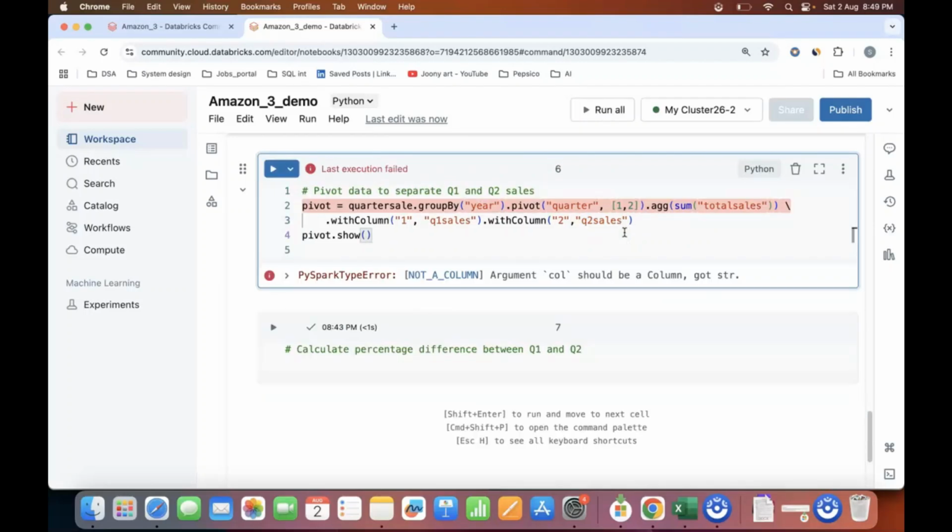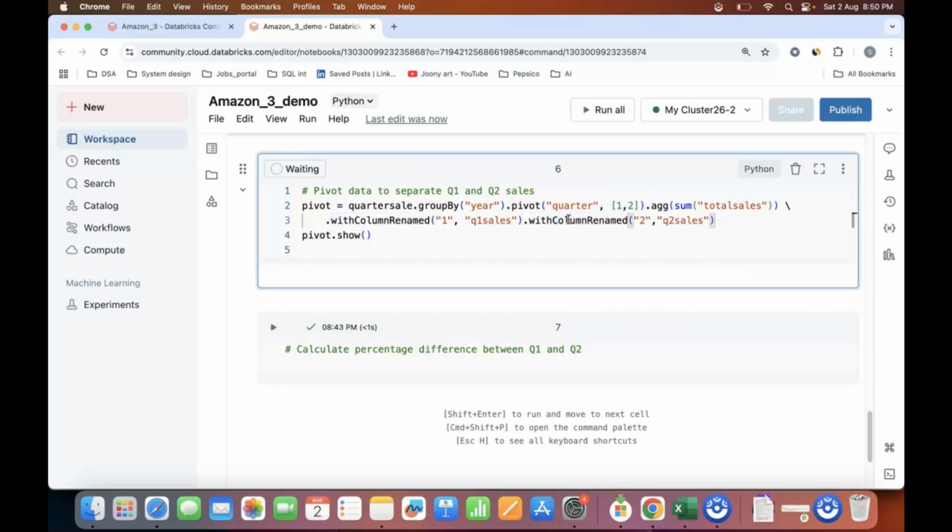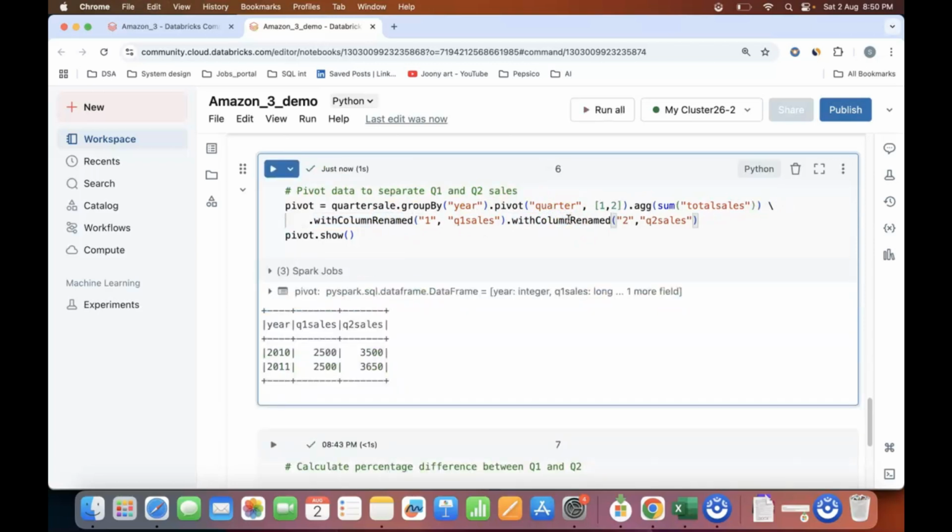So now you will be having, let's say, what does it say? Column got string. Okay, so what I will do is use, because I'm renaming it, right? So with column renamed, I will do, okay, here we go. So year is there for each year. Q1 sales is 2500, Q2 sales is 3500 for 2010, and so on, right?